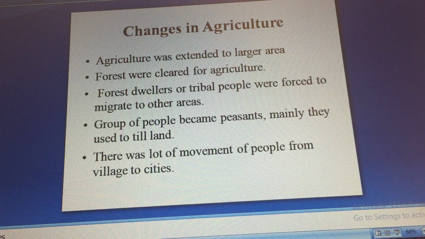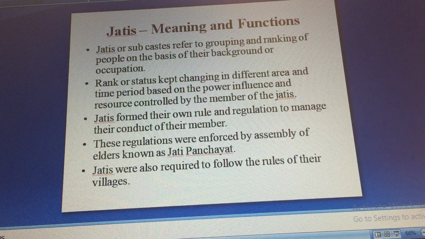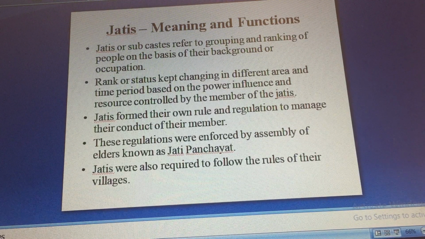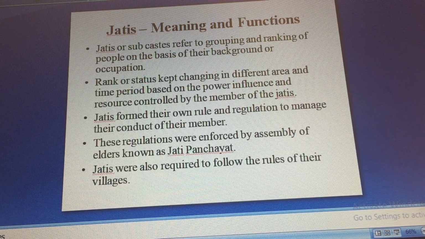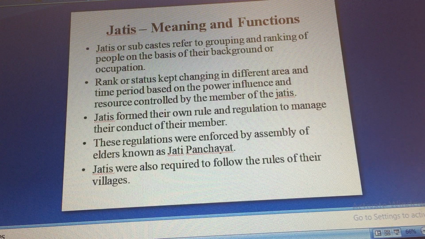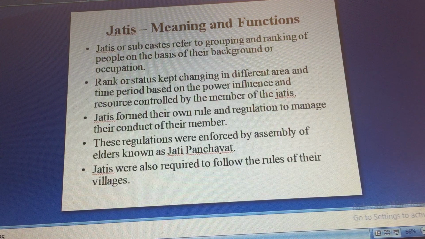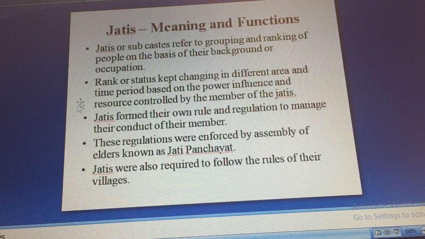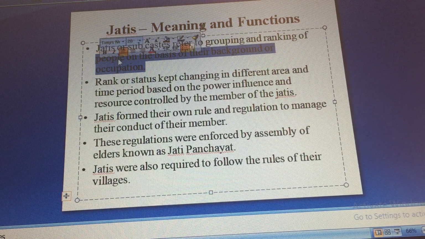The next change which we see is emergence of jatis. We discussed about varna system, right? But besides this varna, we do see a new term came into existence in medieval period, and that was jatis. So let's try and understand what exactly this jati was. Jati was actually a subcaste, referred to grouping and ranking of people on the basis of their background and occupation. On the basis of people's background and occupation, jatis were formed.